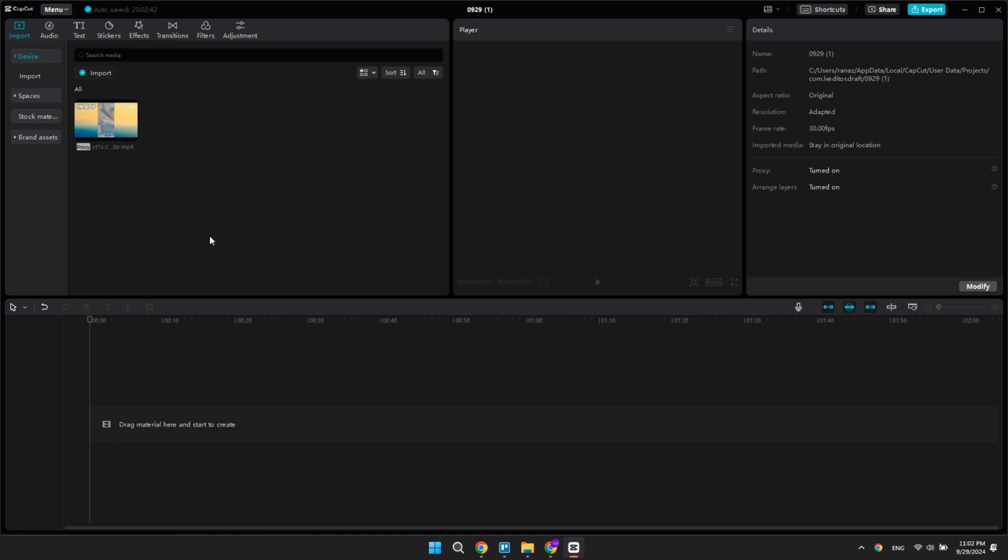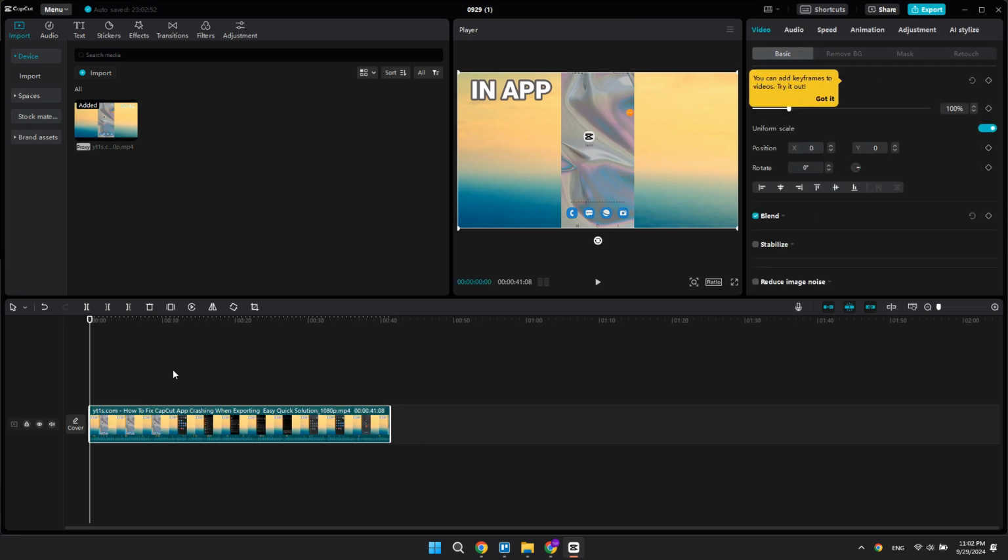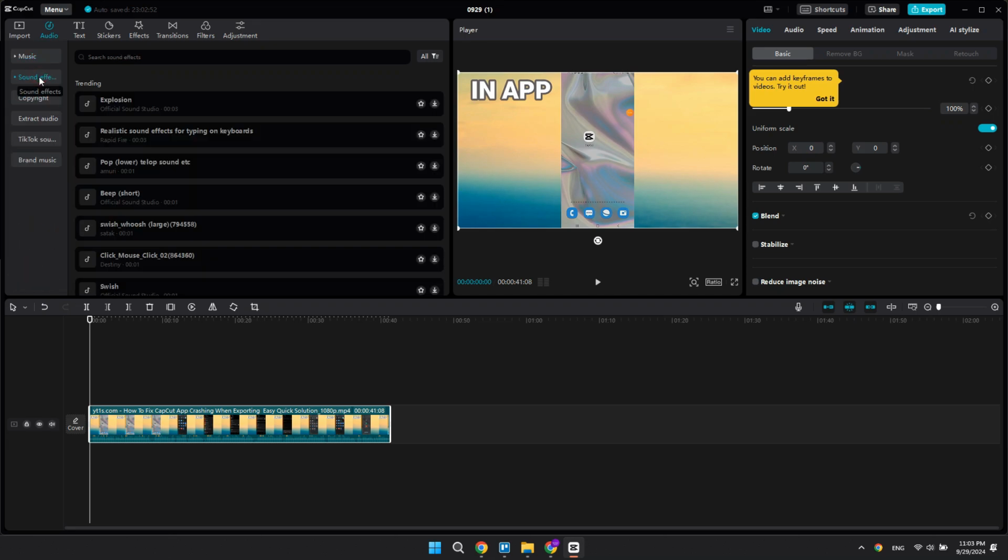Launch the Capcut app on your computer. Drag your video clip into the timeline or import it by clicking the plus button. Then, go to the Audio tab located on the top bar. Here, click on Sound Effects and search for click in the search bar.